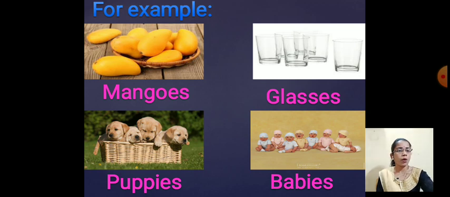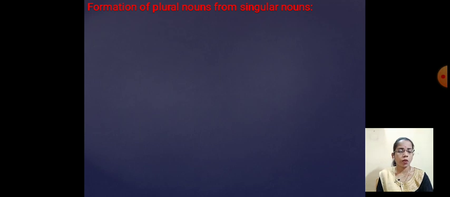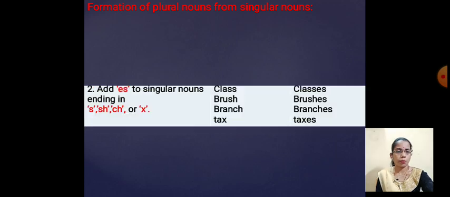Let's see some rules that we are going to use for the plural formation. Formation of plural nouns from the singular nouns. That means many times the singular word is different from the plural noun.